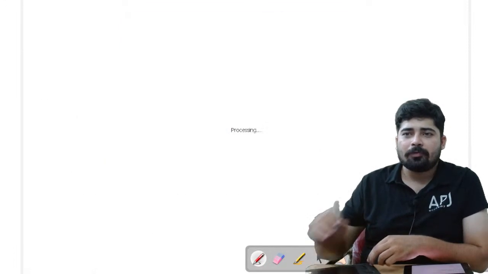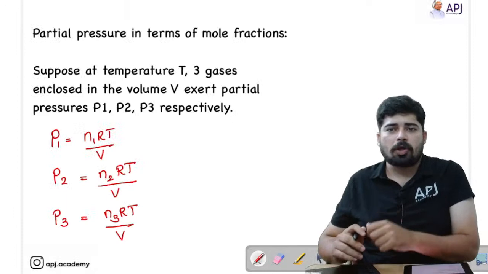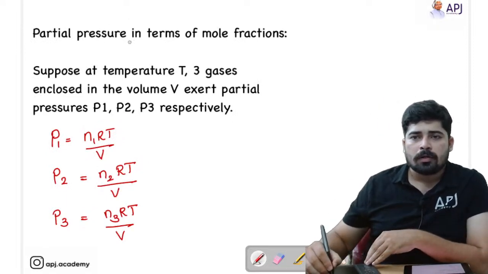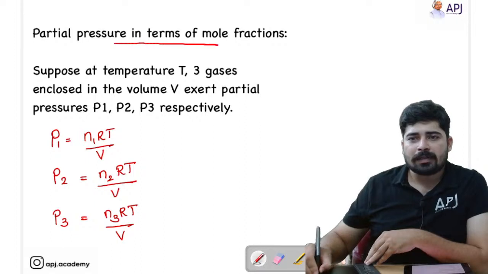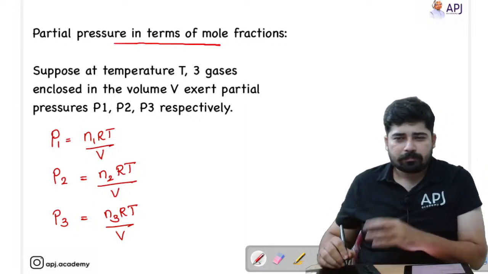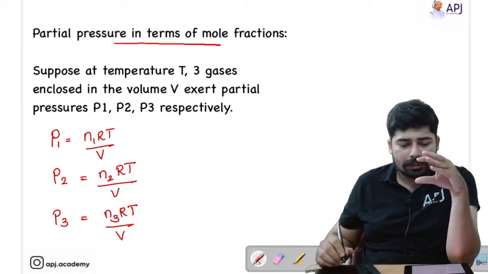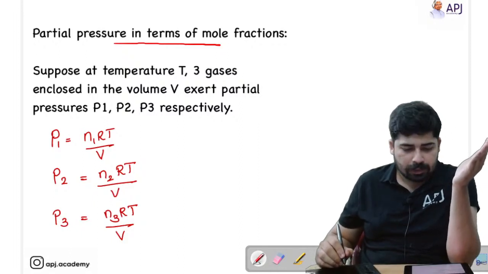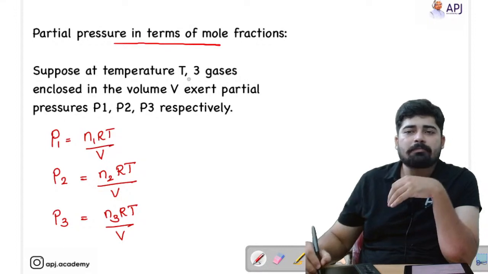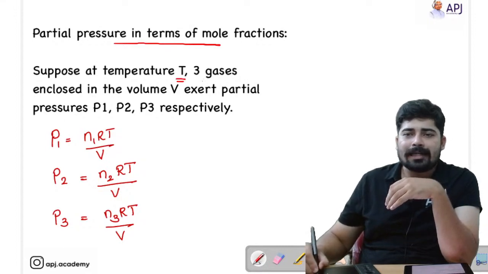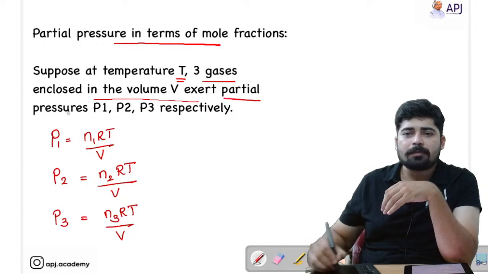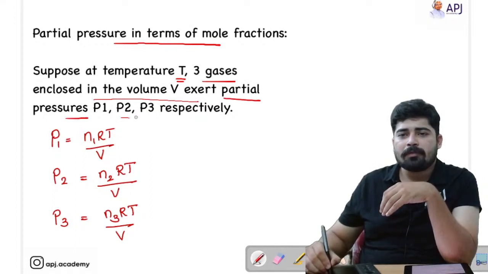Okay, now we are moving to the next topic that is related to this one itself: partial pressure in terms of mole fractions. This fact also comes from Dalton's law. Suppose at temperature T, 3 gases enclosed in the volume V exert partial pressures P1, P2 and P3.